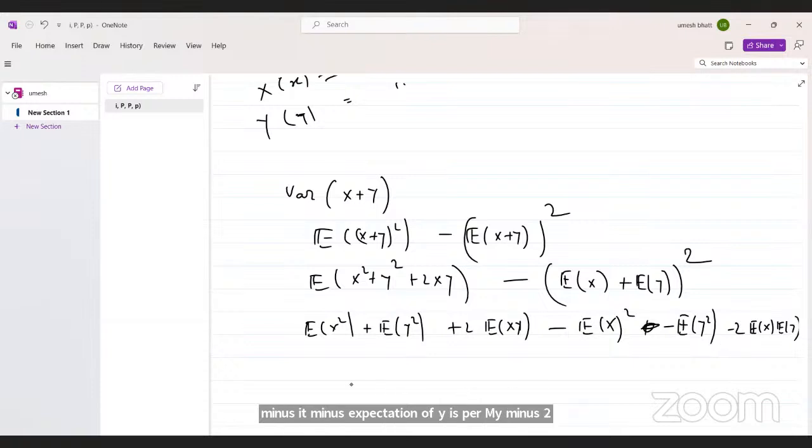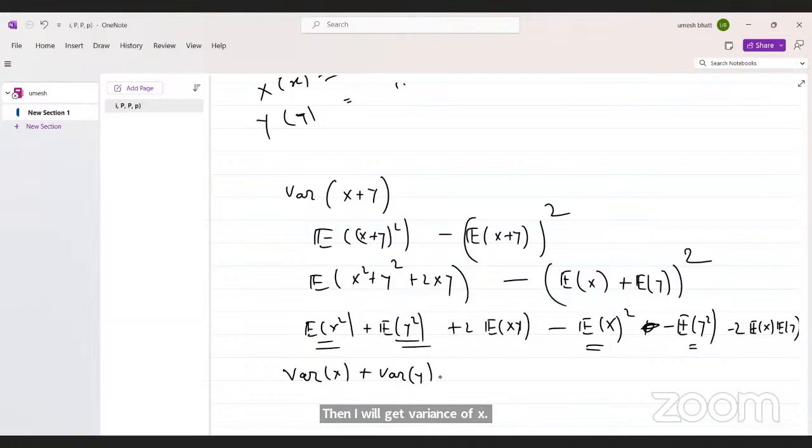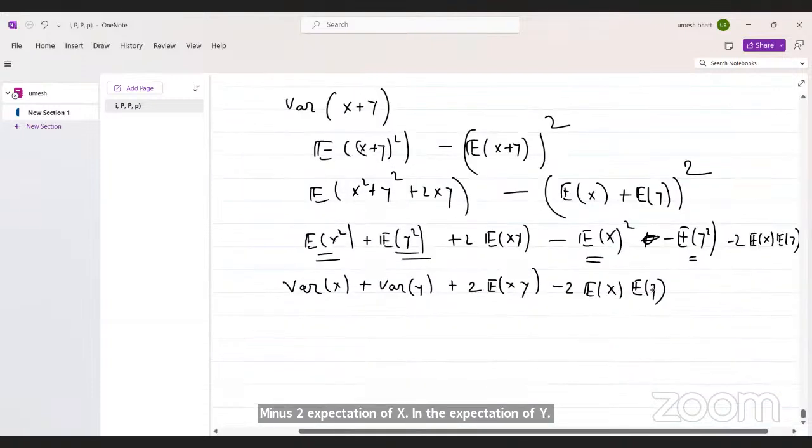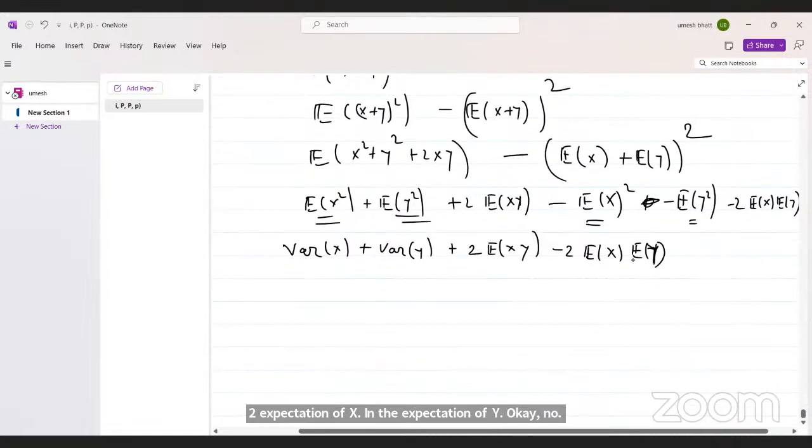Now if I take these two together and these two together, I get the variance of X plus the variance of Y. Then I have the term 2 times the expectation of XY minus 2 times the expectation of X into the expectation of Y. This is the variance of X plus Y in general.